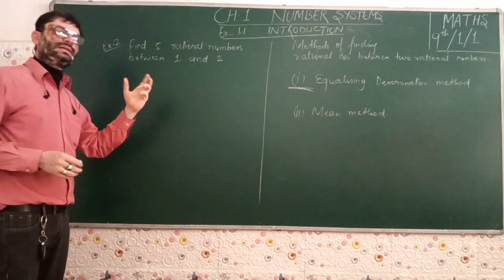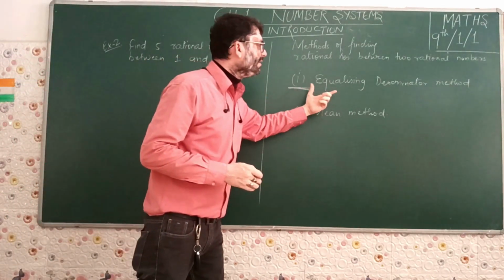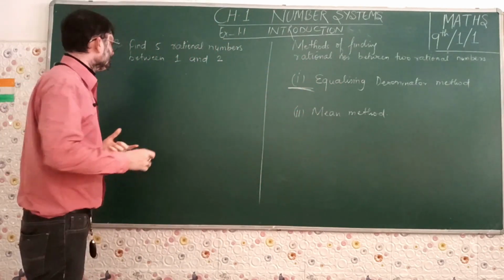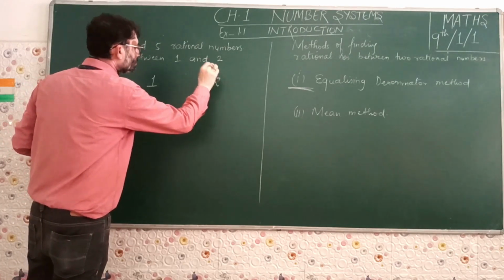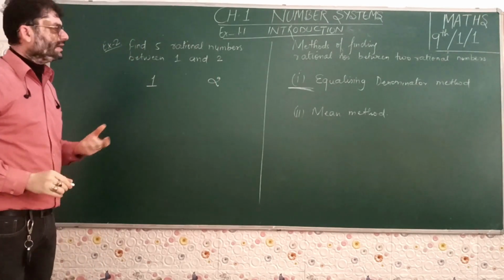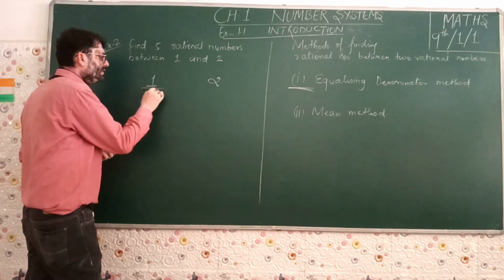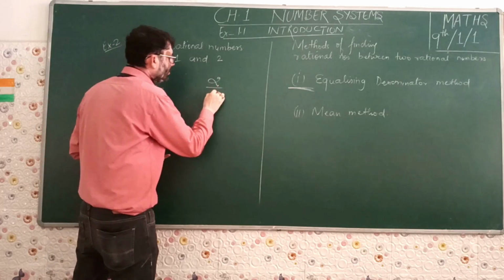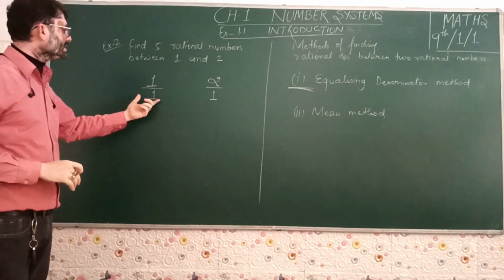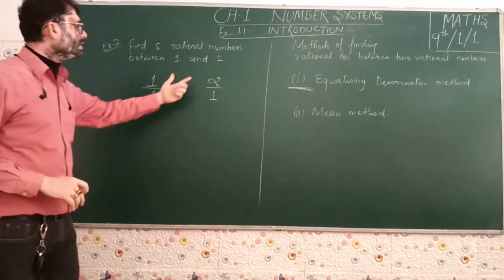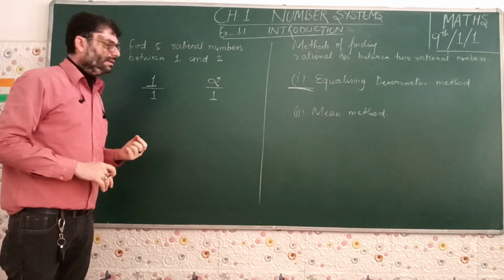There is no particular name given in the textbook, but it clearly indicates that we have equalized our denominators. So let the two numbers be 1 and 2. These are the two numbers given to us. Equalizing denominator means it should have some denominator, and we know the denominator is always 1. We have discussed the definition of a rational number, so this has a denominator 1. 1 is divisible by 1, 2 is also divisible by 1. Now the denominators are equal.